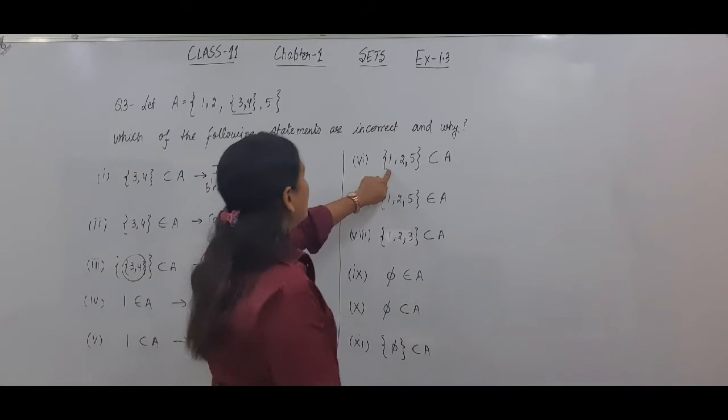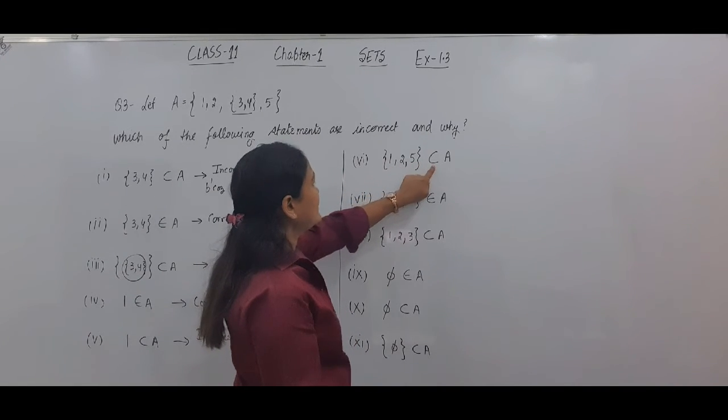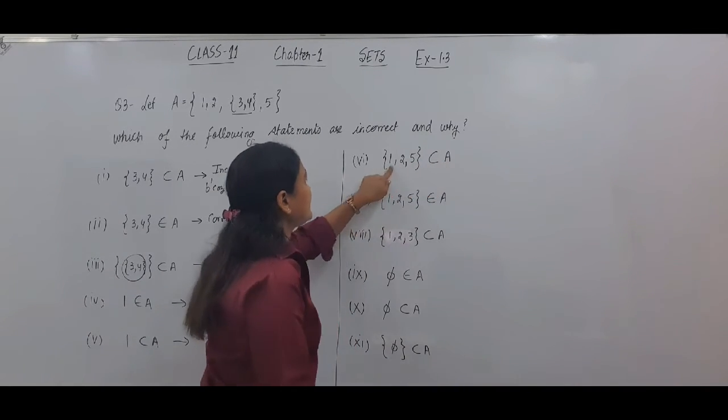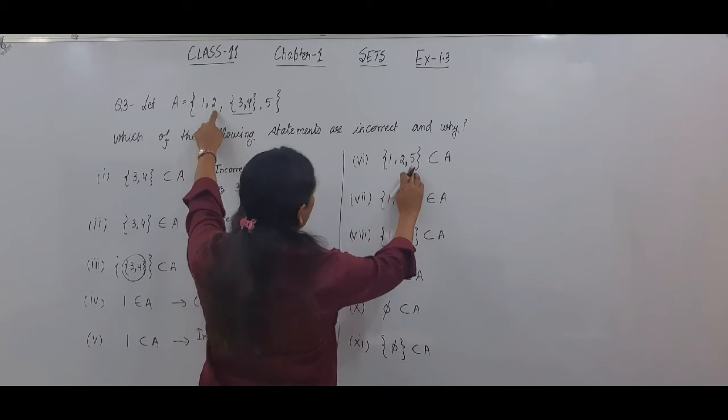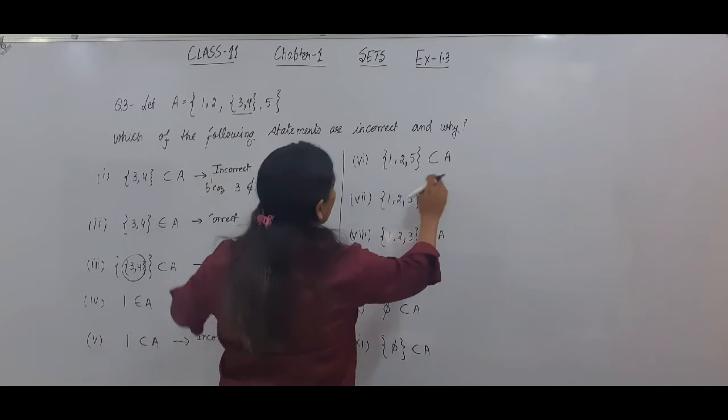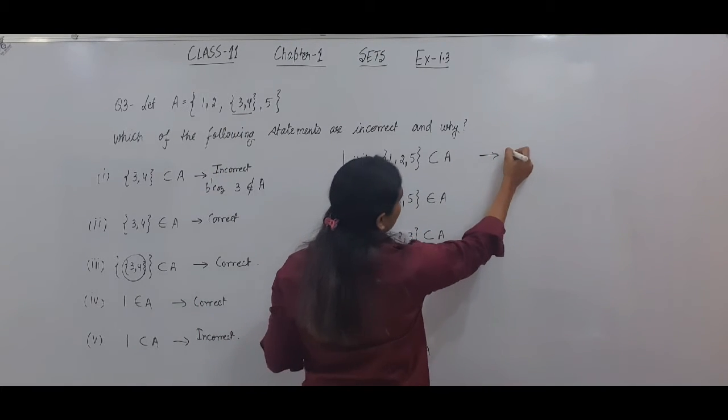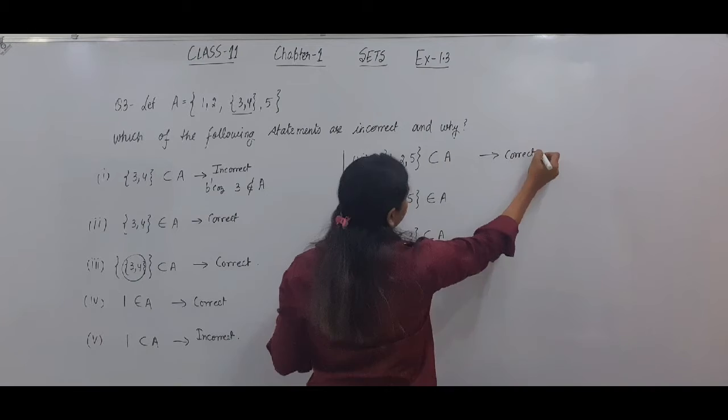Now next one is whether {1, 2, 5} is a subset of A. Let us check. 1 is an element of A, 2 is an element of A, 5 is an element of A. So this is a subset of A. So this statement is correct.